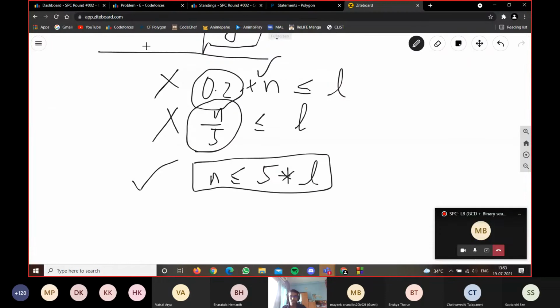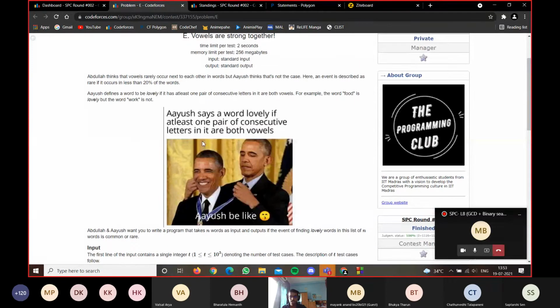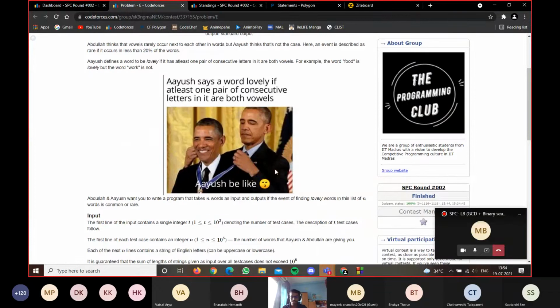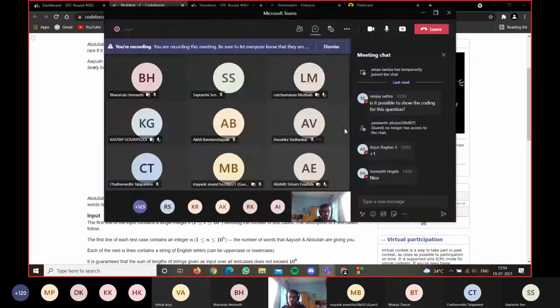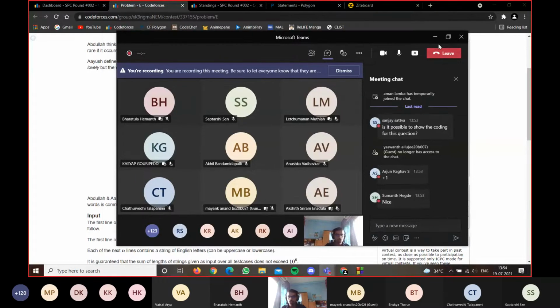So is that clear for the E problem solution? Do you want me to repeat some part, or did you write some code that you think is right and it didn't pass? Any queries like that? Feel free to ask, even if you think it's a very noob query. I don't see any issues here. I see +1. Okay.